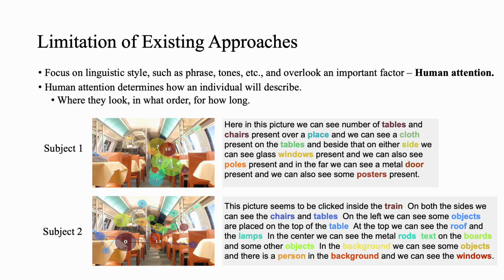Why human attention is important for the personalized image description task is that human attention determines how an individual will describe the image. For example, important information like where they will look, in what order, and for how long will shape how they describe the image, as shown in the example in the figure.